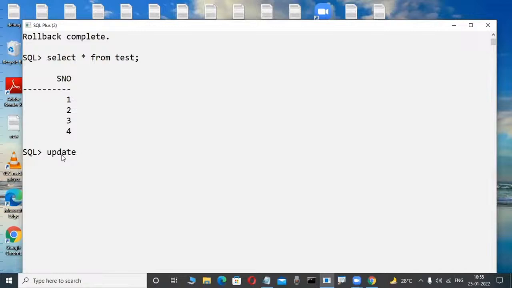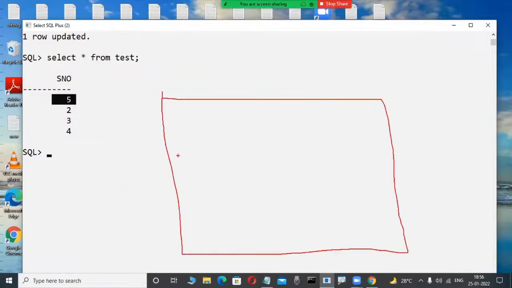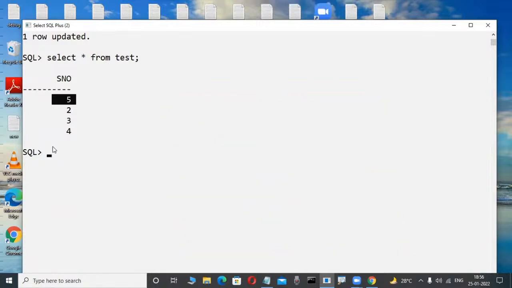Suppose here: update test set sno = 5 where sno = 1, for example, in the future. Again, I'm modifying this data like this, for example. Okay, fine. Now this 5, this new value for the transaction, I want to store permanently, where? In the hard disk. How can anybody guess it? Which command are we using? Very good. Commit is the command.